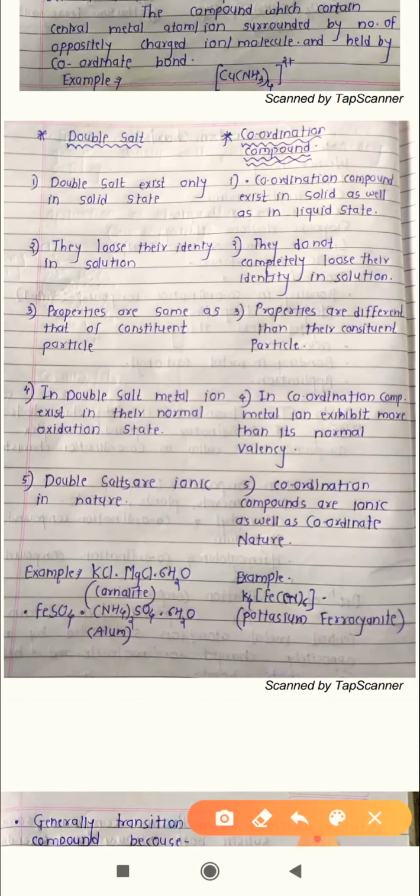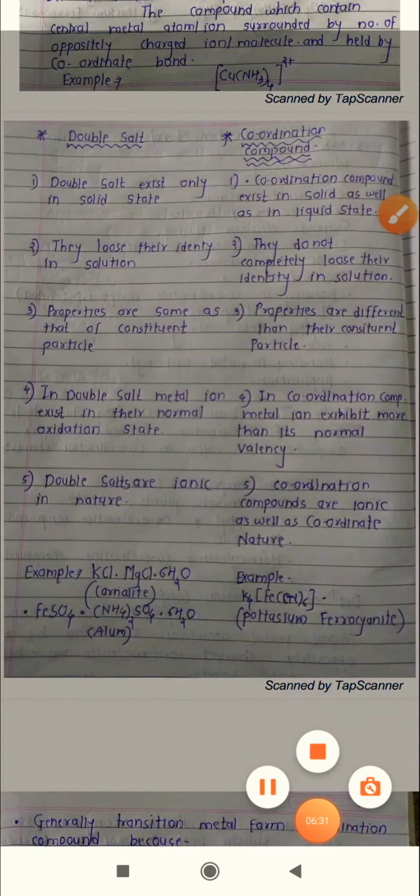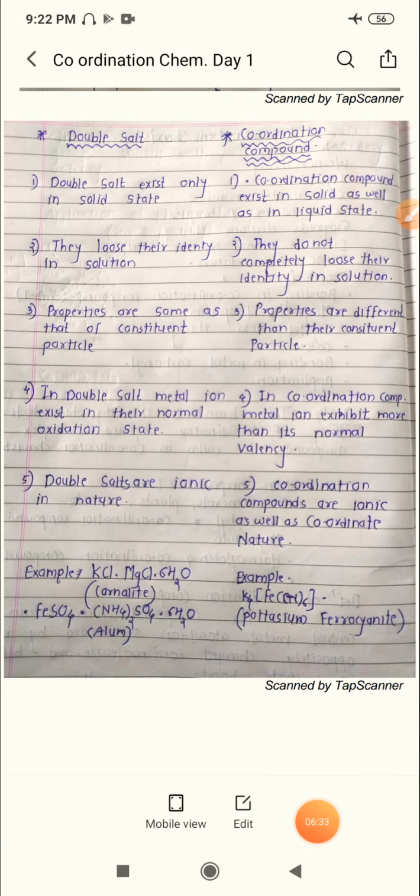The example of a double salt is alum. The formula of alum is FeSO4·(NH4)2SO4·6H2O. And the example of a coordination compound is K4[Fe(CN)6], potassium ferrocyanide.